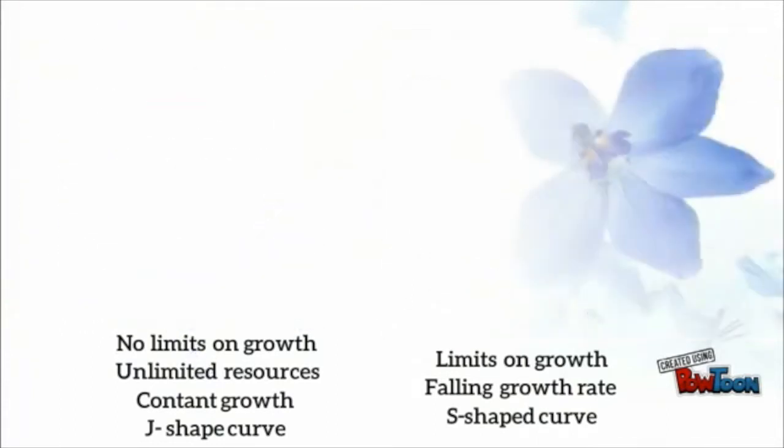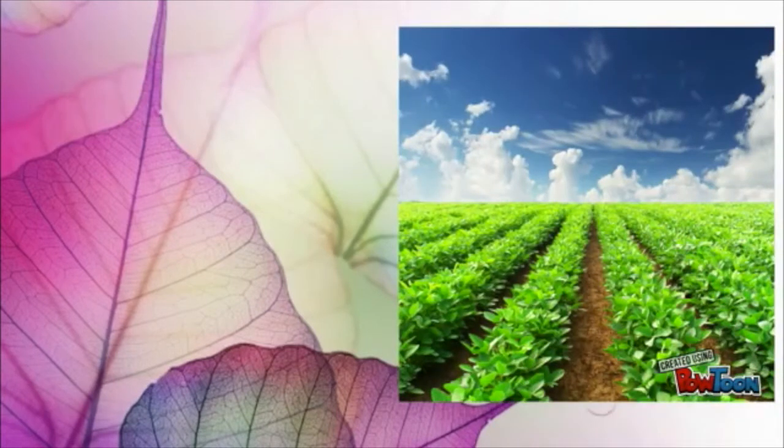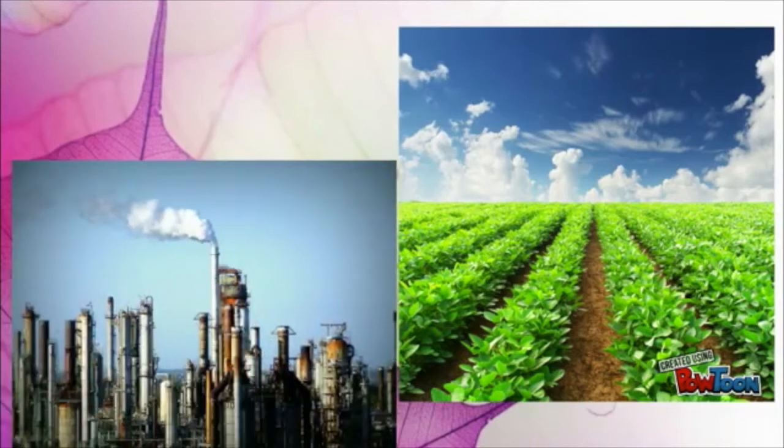History of the human population. About 500 years ago, the human population began growing more rapidly. Life was made easier and safer by advances in agriculture and the Industrial Revolution.